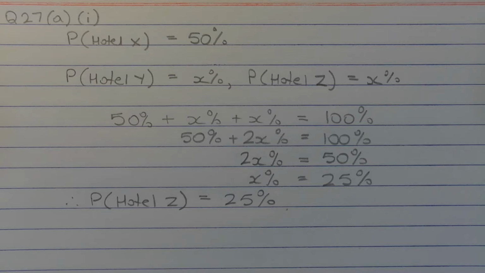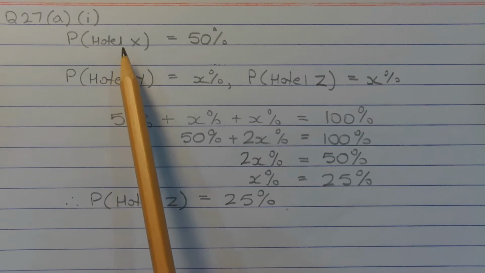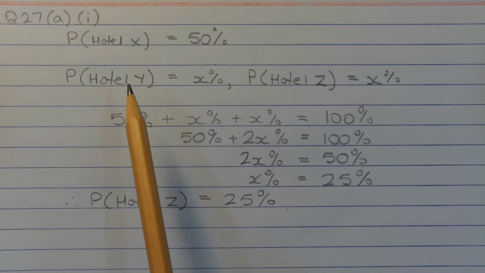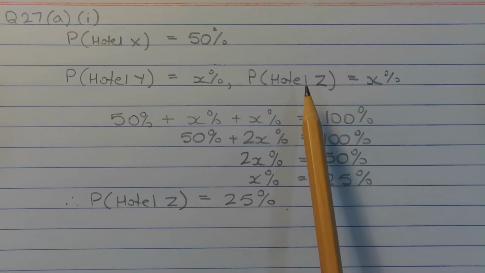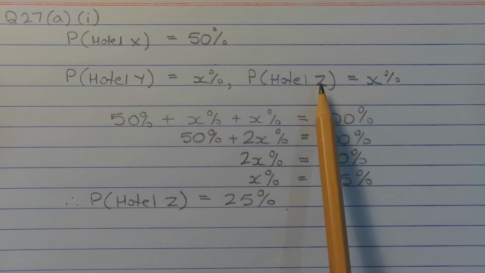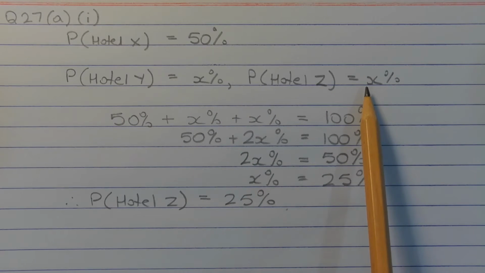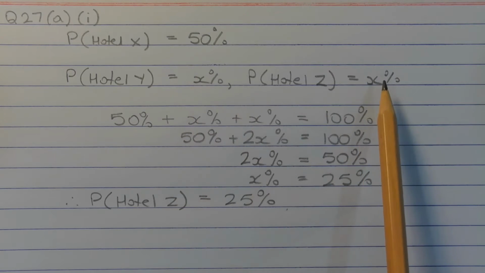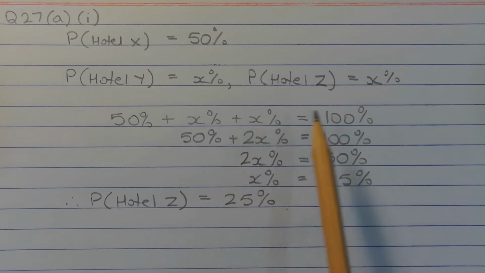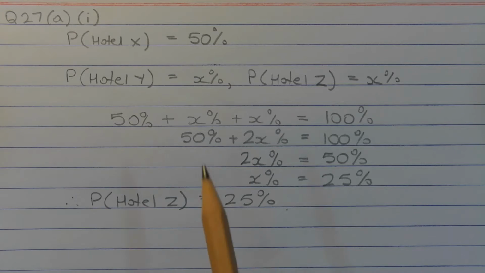It is given in the question that the probability that Carl chooses Hotel X is 50%. However, there is an equally likely chance that Carl could choose either Hotel Y or Hotel Z instead. Let the probability that Carl chooses Hotel Y or Hotel Z be X%. Now the sum of the 3 probabilities, that is 50% plus X% plus X%, must equal 100%. So I'm going to treat this as an equation and solve for X%.